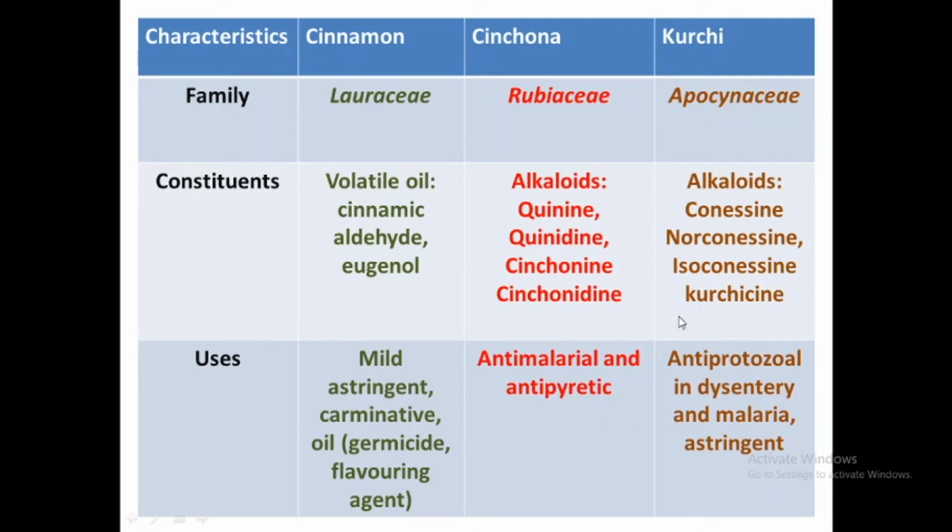Next, the kurchi. Kurchi is used as an anti-protozoal in protozoal dysentery as well as in malaria, and also used as a tanning astringent. So these are the different uses of the three barks.